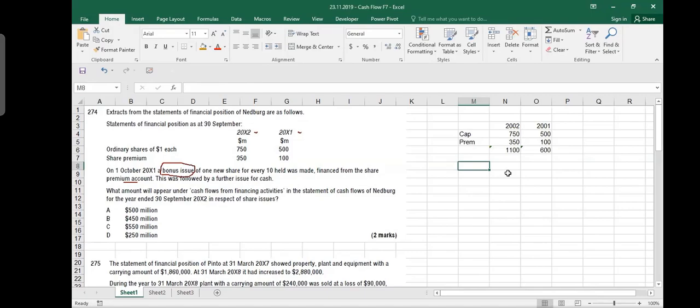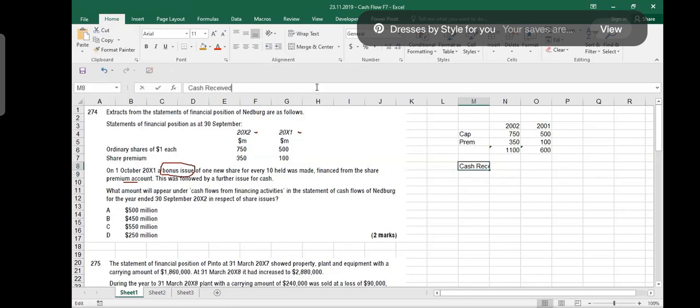Can you tell how much cash you are receiving? Ankit? Hello? Yes, sir. Cash received. Can you make a comment here, Pamela? 1.1. Sorry?